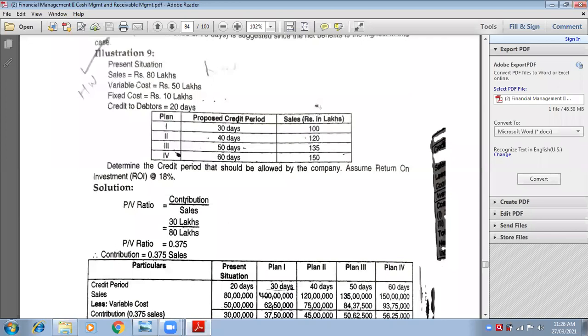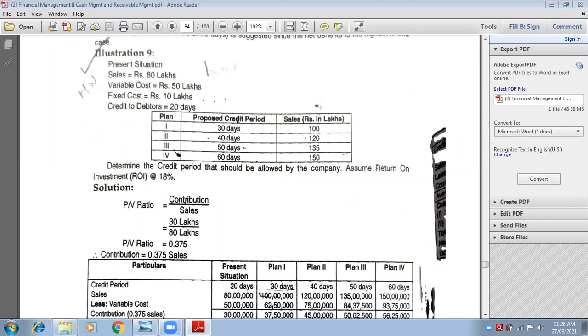Tell me, what are the number of days in present situation? Are you guys hearing me? So tell me, what is the credit period given to customers in present situation? 20 days.